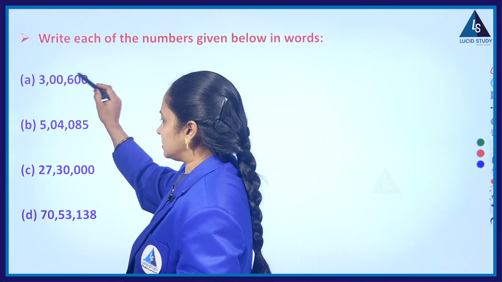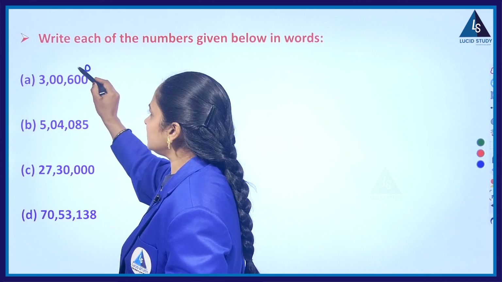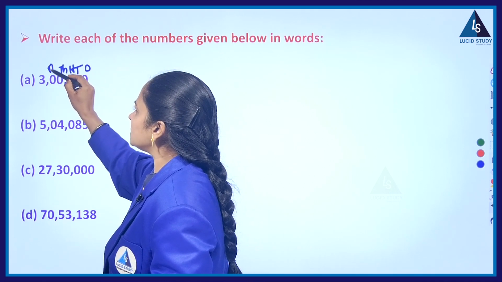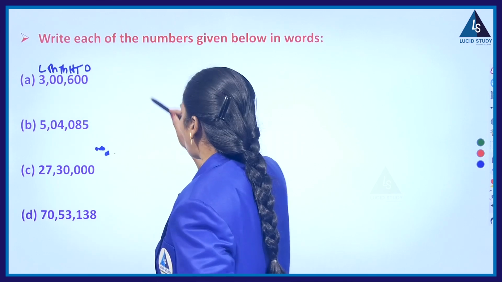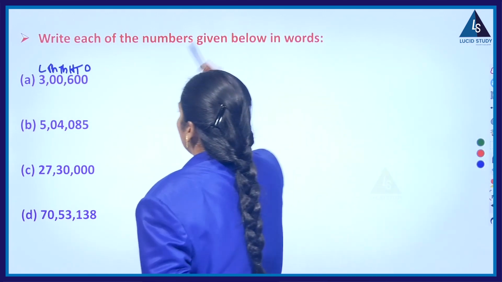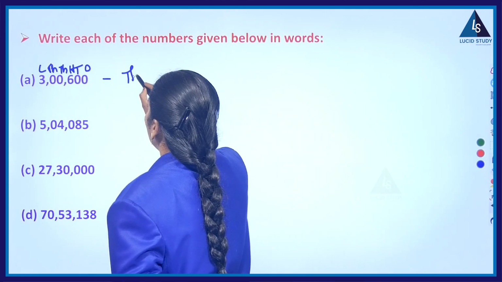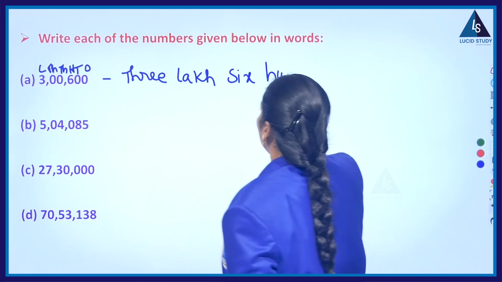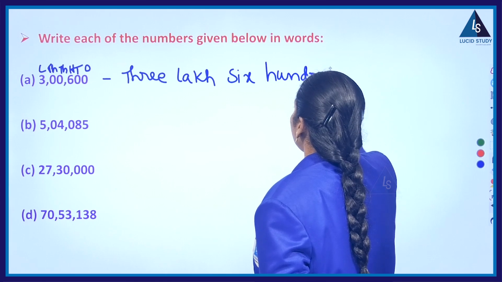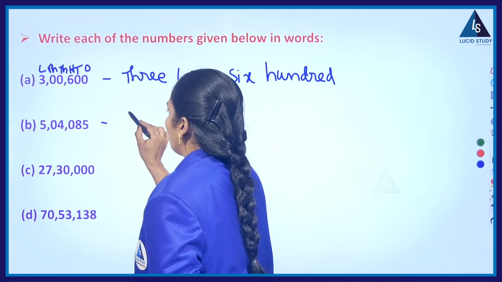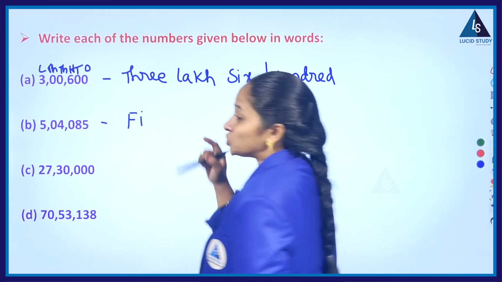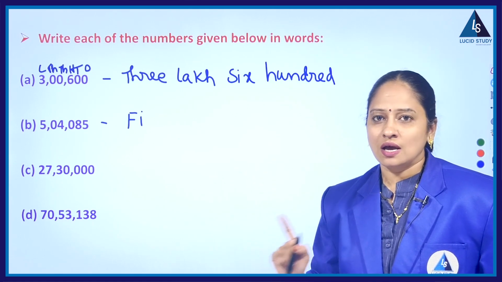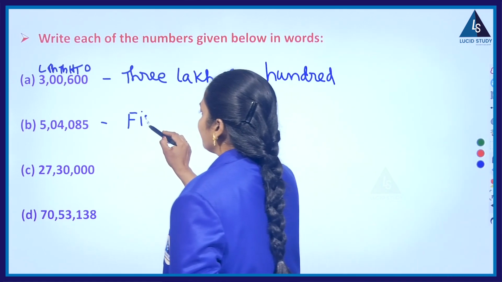If I go with the system of numeration, ones, tens, hundreds, thousands, 10,000s, and this is lakh. So what is the number name? Yes, we can write this as 3,06,000. Simple. Using the same, write the next number name. 5 lakh. We are not supposed to use plural forms when writing the number names. Lakhs, thousands is not allowed. So you have to write simply 5 lakh.